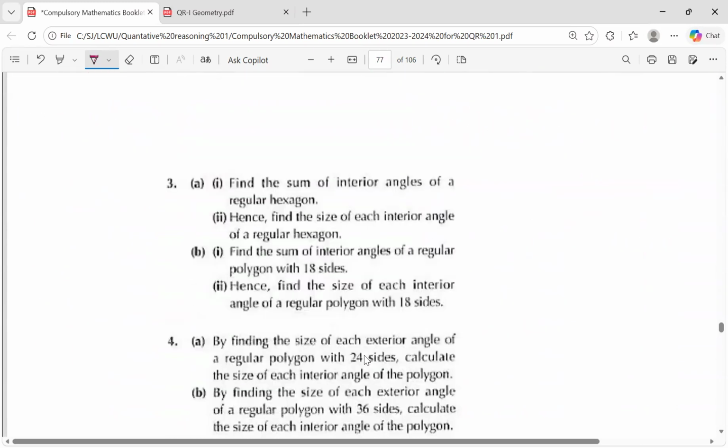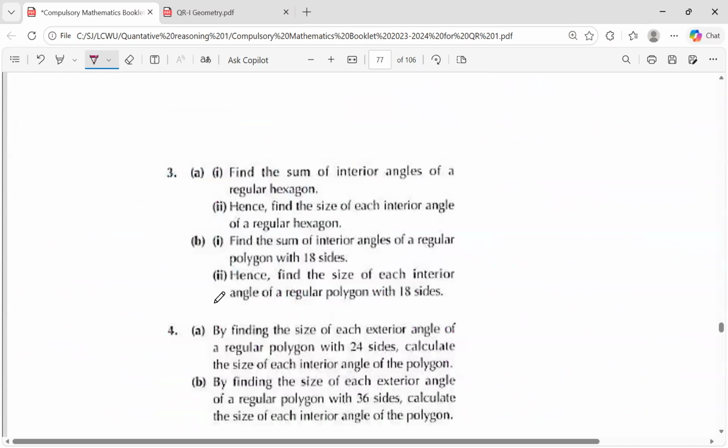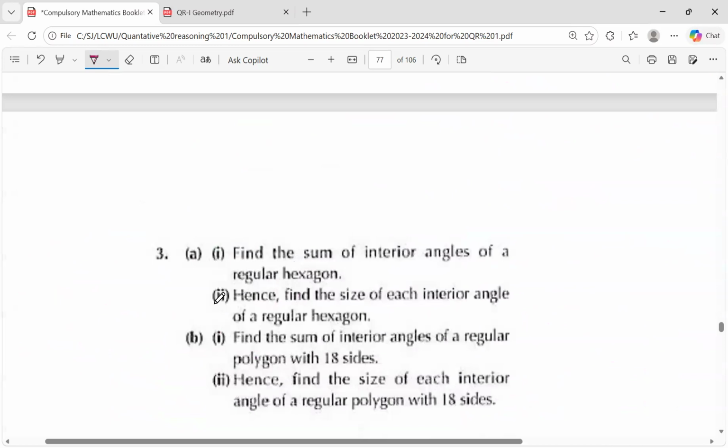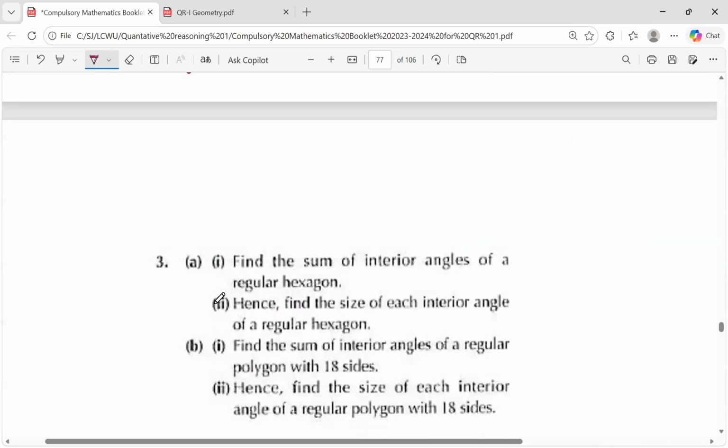Next, question 3. Find the sum of interior angles of a regular hexagon. A hexagon is a 6-sided figure, so the sum of the interior angles will be 6 minus 2 multiplied by 180. That is equal to 4 multiplied by 180, which is equal to 720.